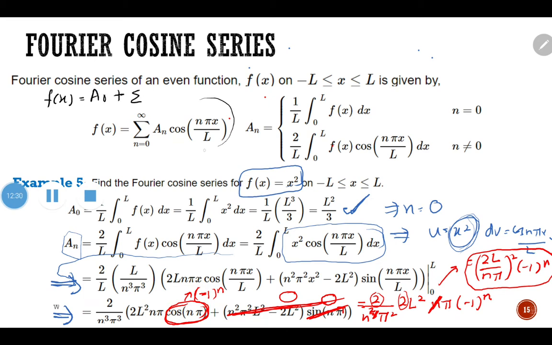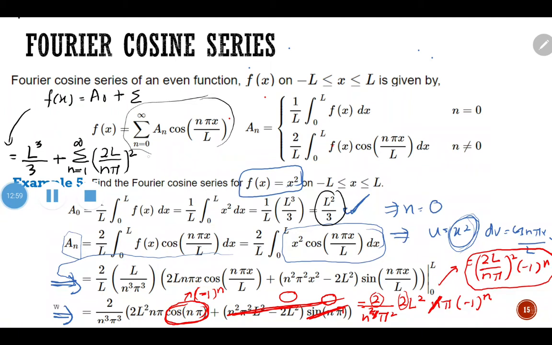So we have our a naught equal to L squared over 3, and then plus the summation starting from n equals 1 up to infinity. Our an is 2L over n pi, everything squared, negative 1 power of n cos(n pi x over L).